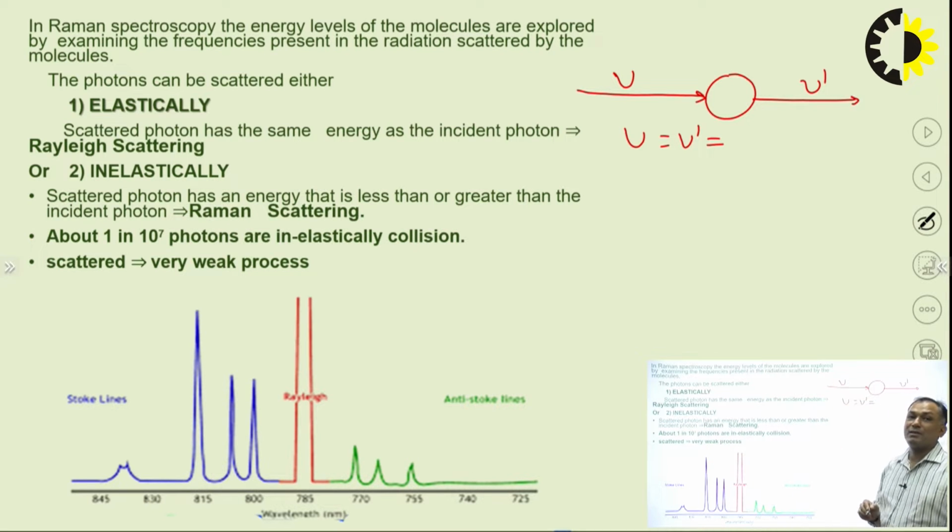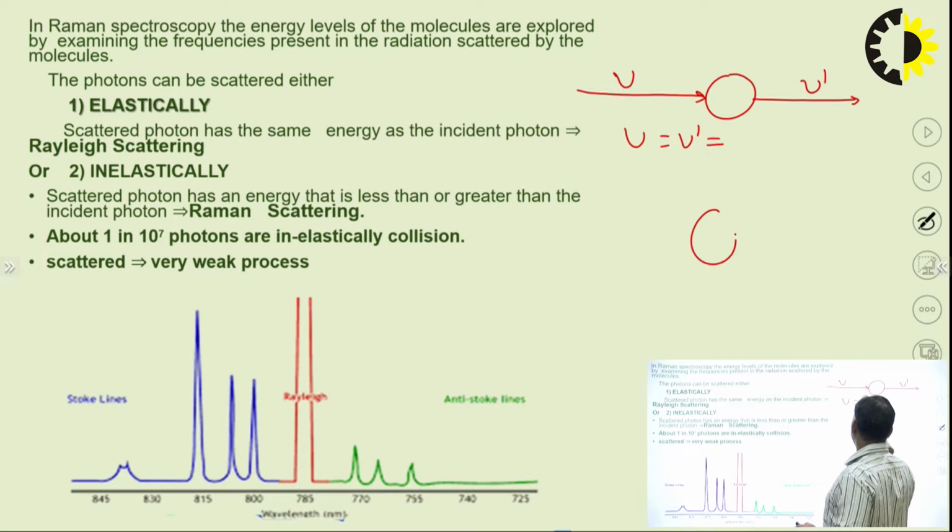While in inelastic collision, what happens? The scattered photon has an energy that is less than or greater than the incident photon, which is Raman scattering.